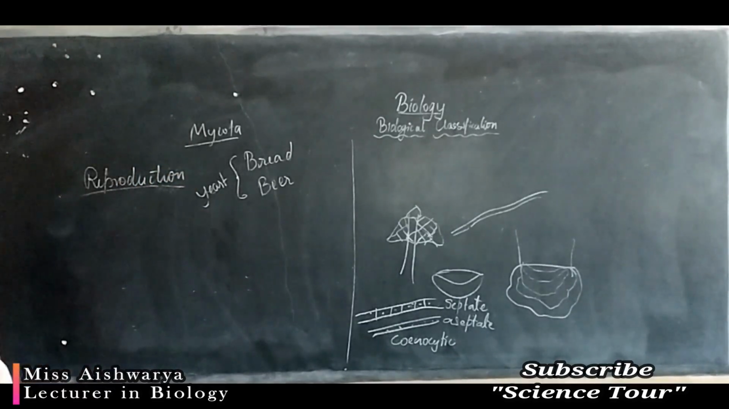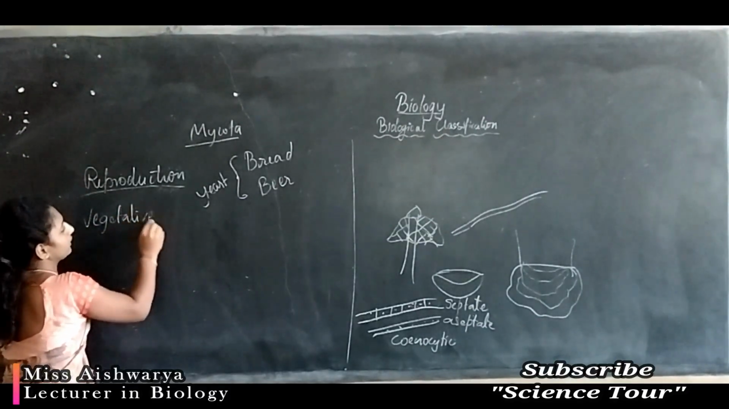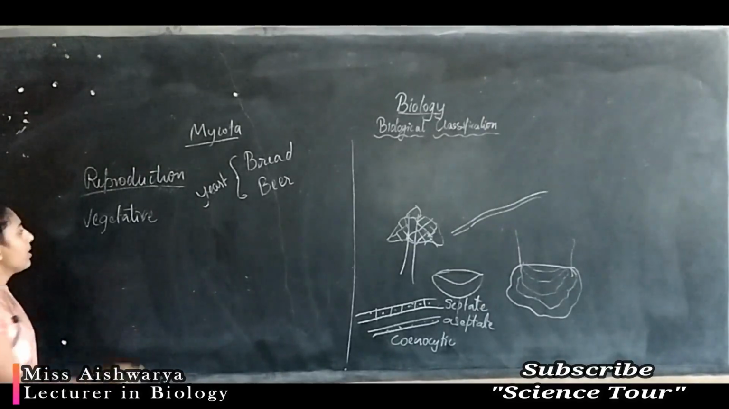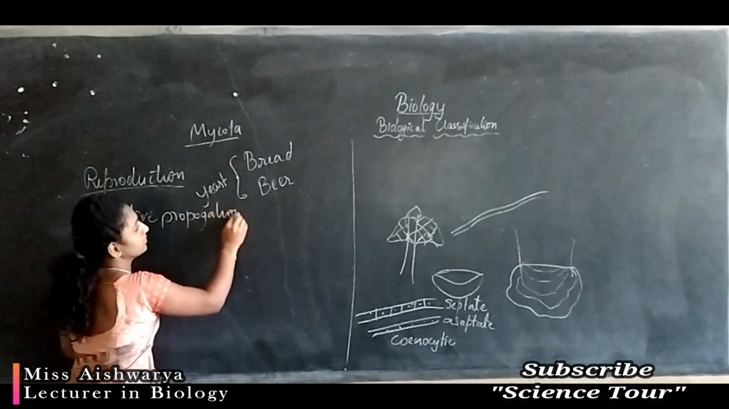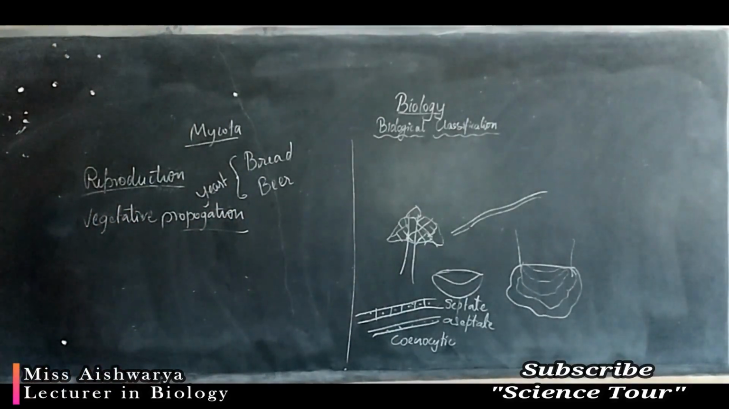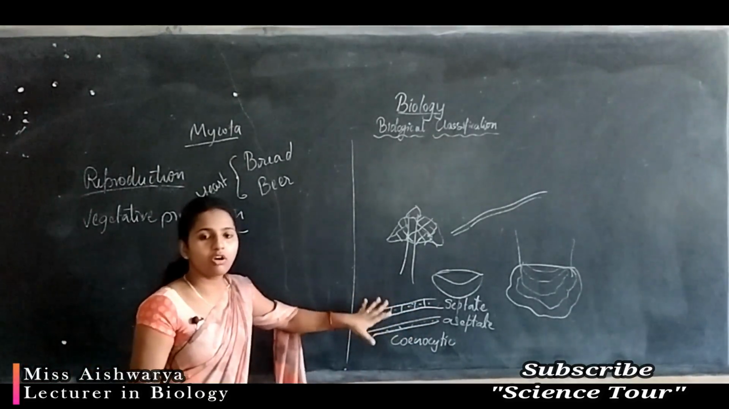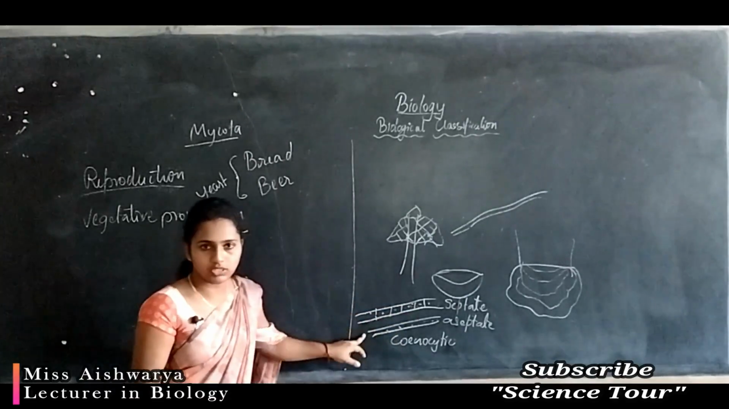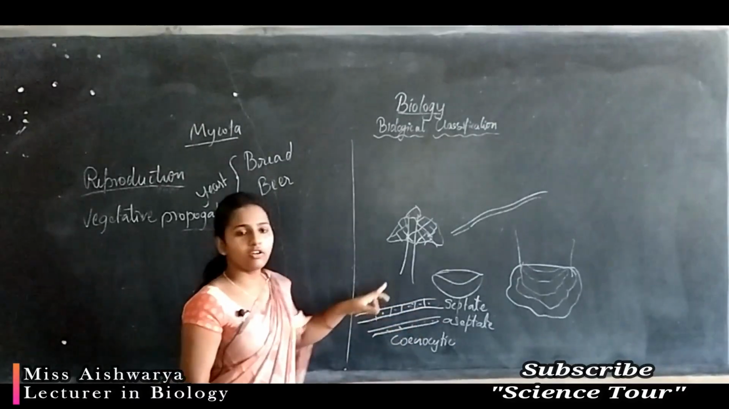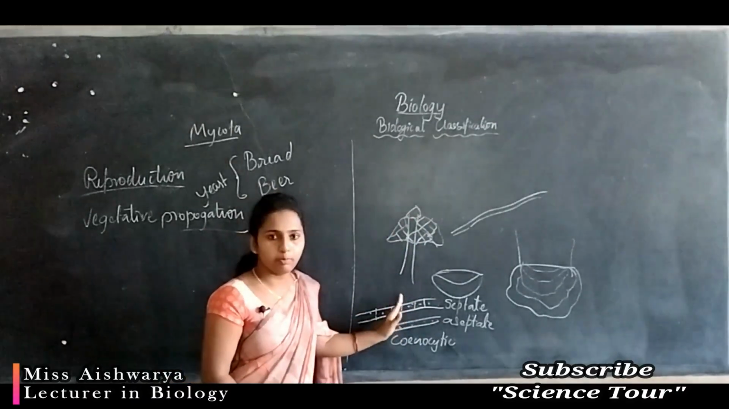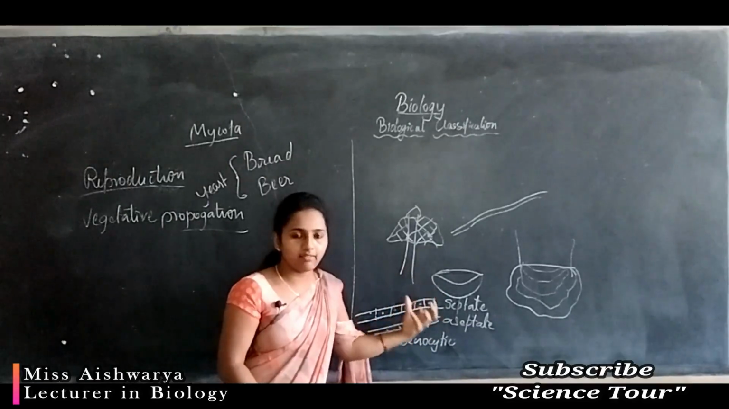The fungi may reproduce by vegetative propagation. I'll explain. Vegetative means the plant body. The body of the organism is called the vegetative phase. These are the vegetative structures. So vegetative propagation means these hyphae or the mycelium will break into small pieces, and each piece may go to another place and develop into a new plant.